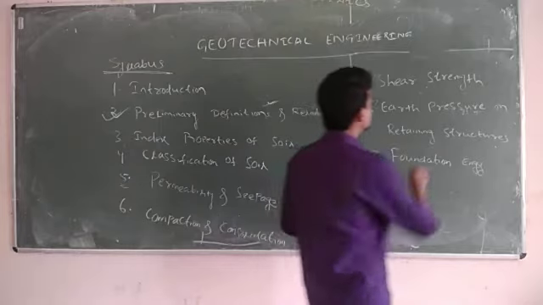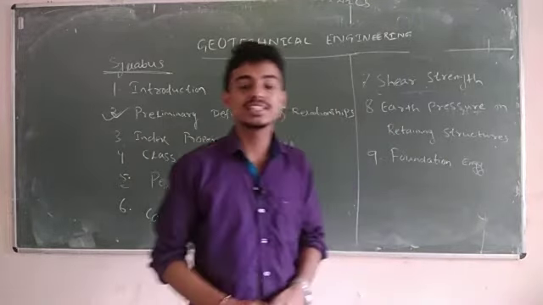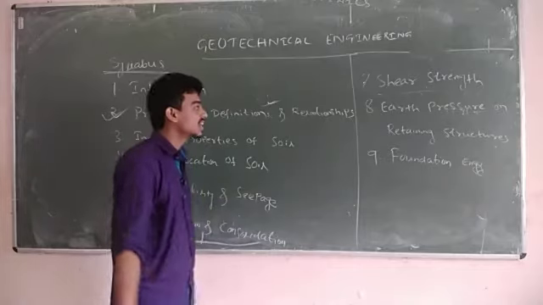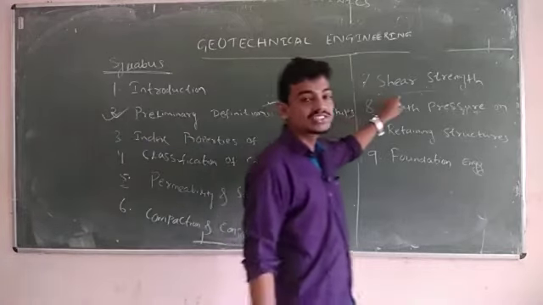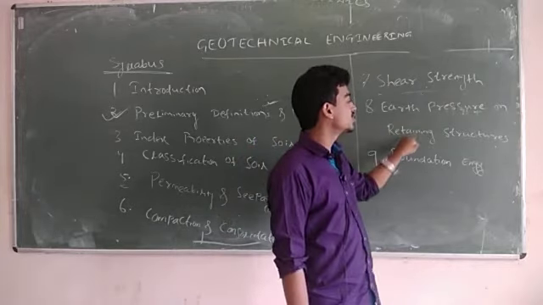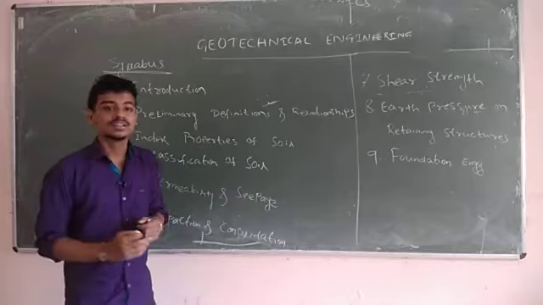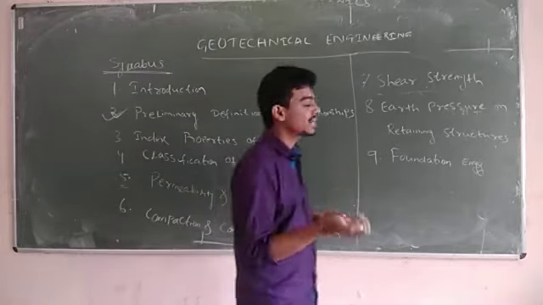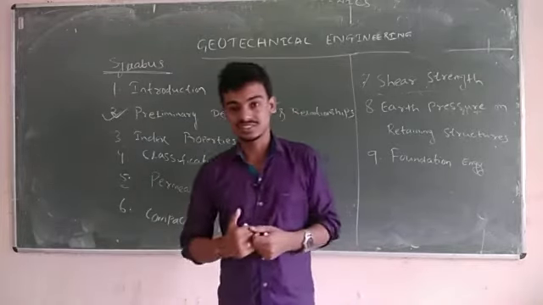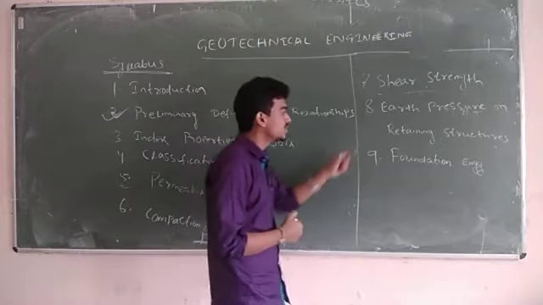Next one is shear strength. Like in your strength of material, where we study shear stress and shear strength, like this here also shear strength is there. Next is earth pressure on retaining structures. Earth means our soil. What pressure is the soil putting on retaining structures? That we will study. That may be a retaining wall, that may be a wall. All we will study in this chapter.